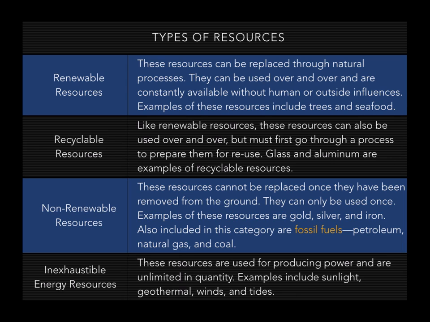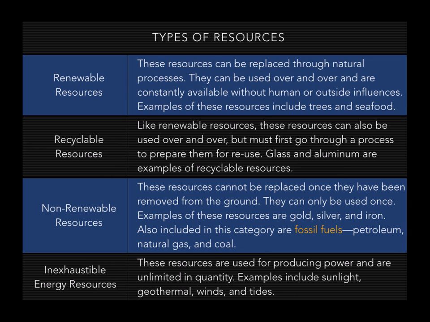Second is recyclable resources. A little bit like renewable resources, these resources can be used over and over. But you have to go through a process to prepare them for reuse. So you can recycle glass and aluminum, but it has to go through a process before you can reuse it. Third type of resource is the non-renewable resources.